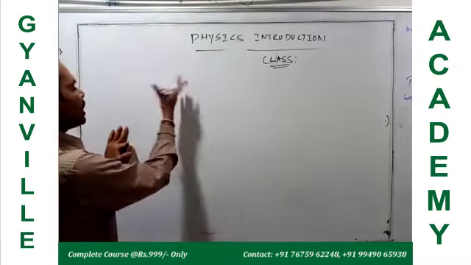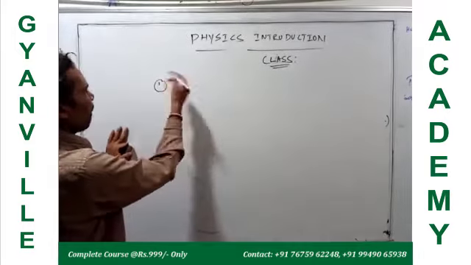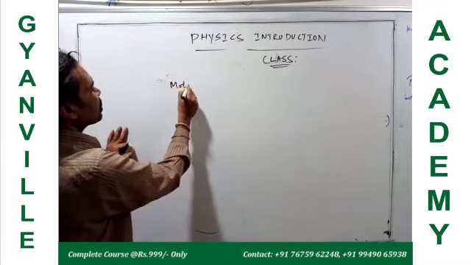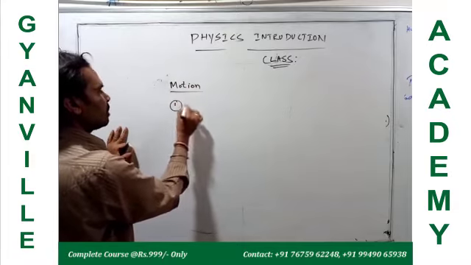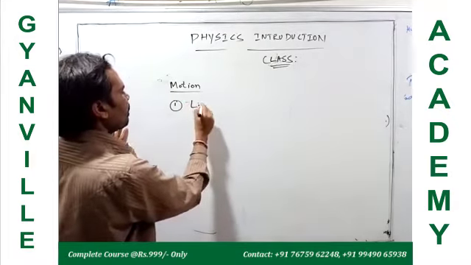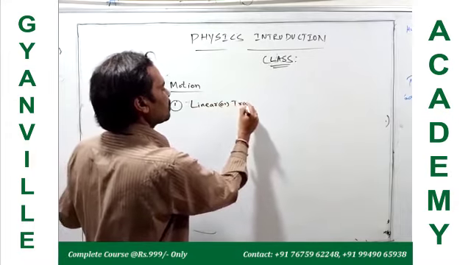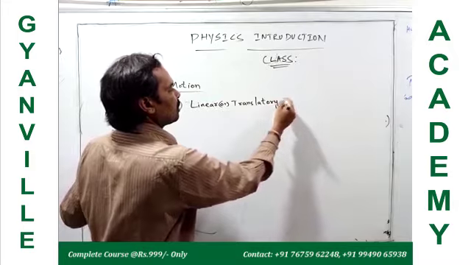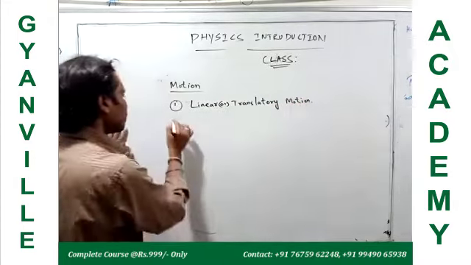So what are the different kinds of motion of bodies we observe? The first one is linear or translatory motion, which you are familiar with. What are the other types you observe?